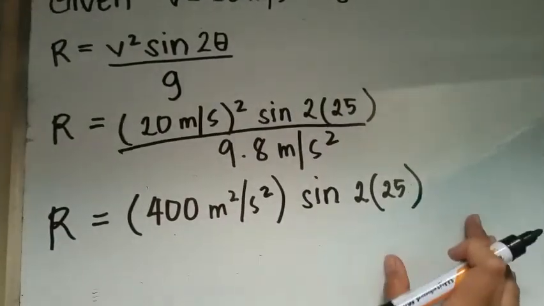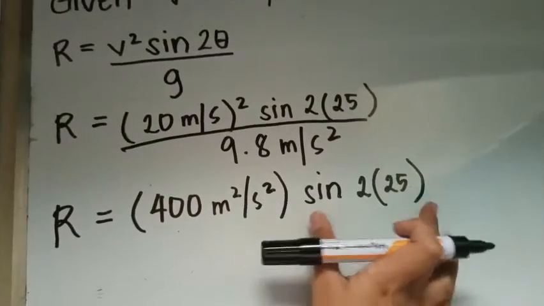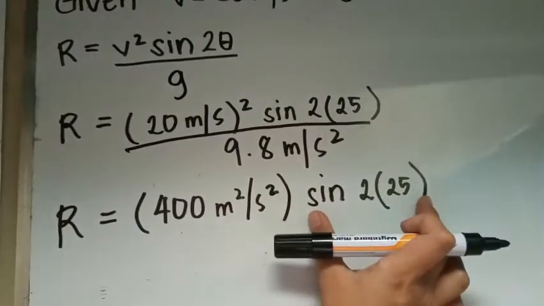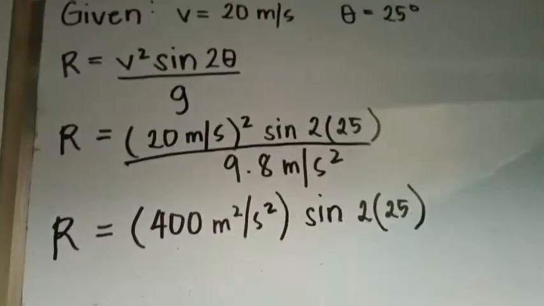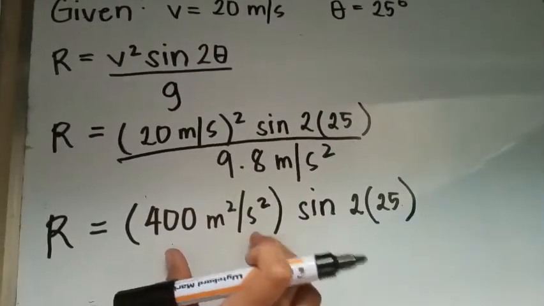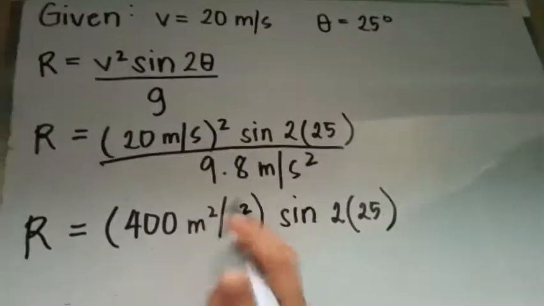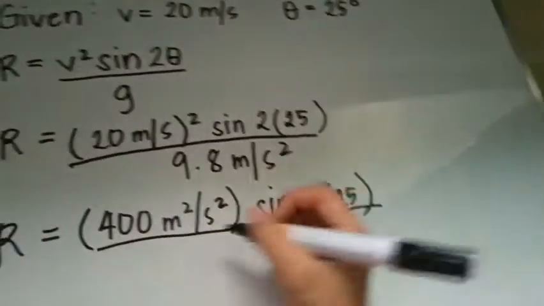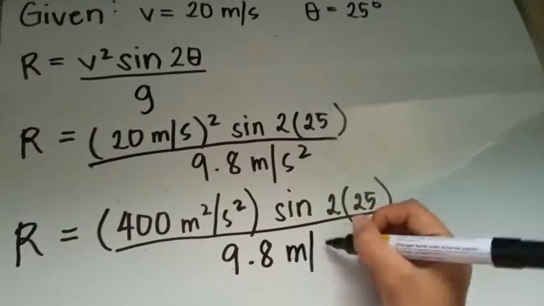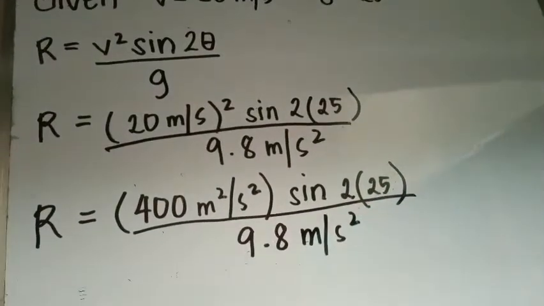Diretso lang. Yung diretsong sagot doon, 0 point something, i-multiply nyo na siya sa 400, and then divided by 9.8 meter per second squared.